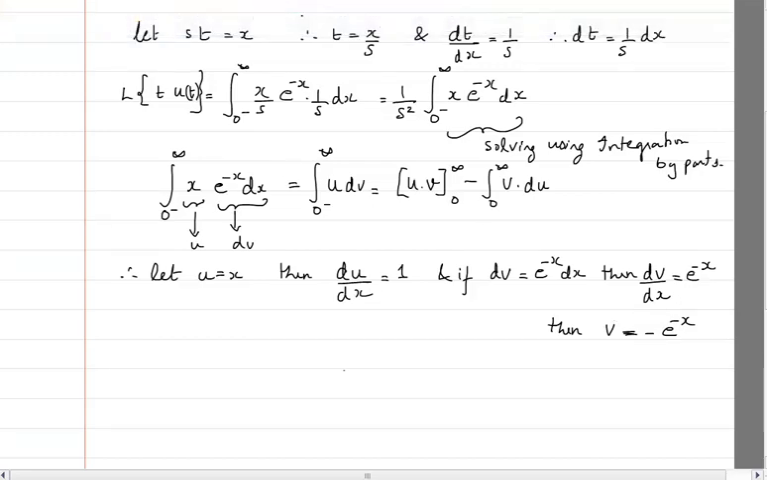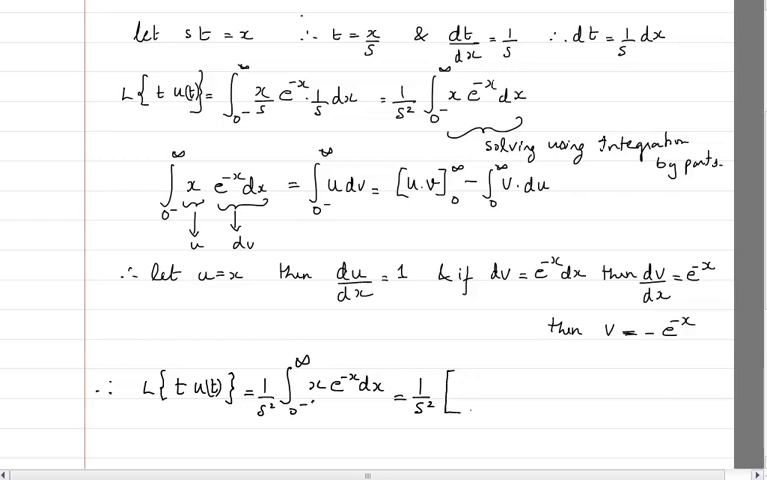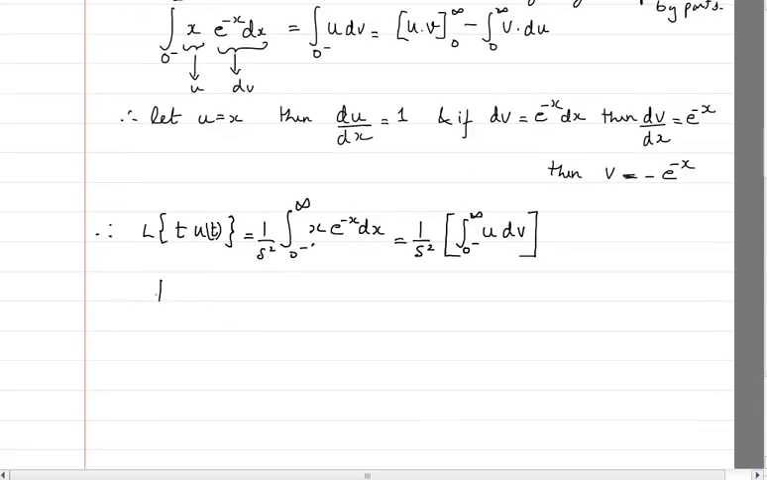Okay, so based on that, now if I substitute, therefore Laplace of t u of t, which is written as 1 by s square integration from 0 minus up to infinity x e raised to power minus x dx, which now by integration by parts, I am going to write as integration u dv, so by integration by parts I can write this as 1 by s square.